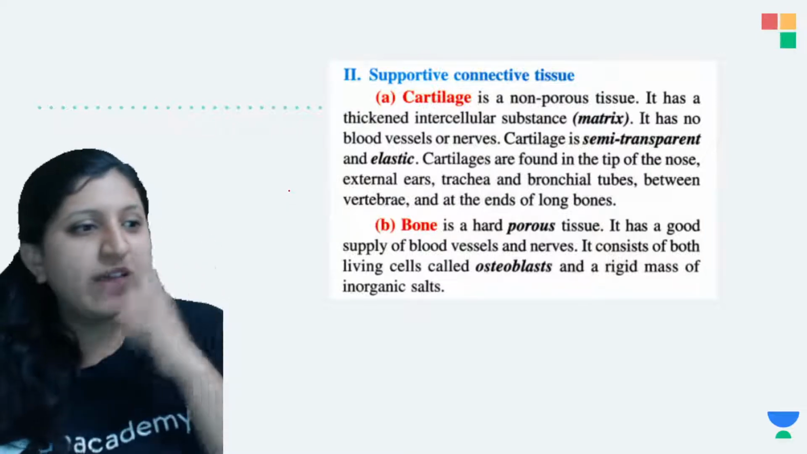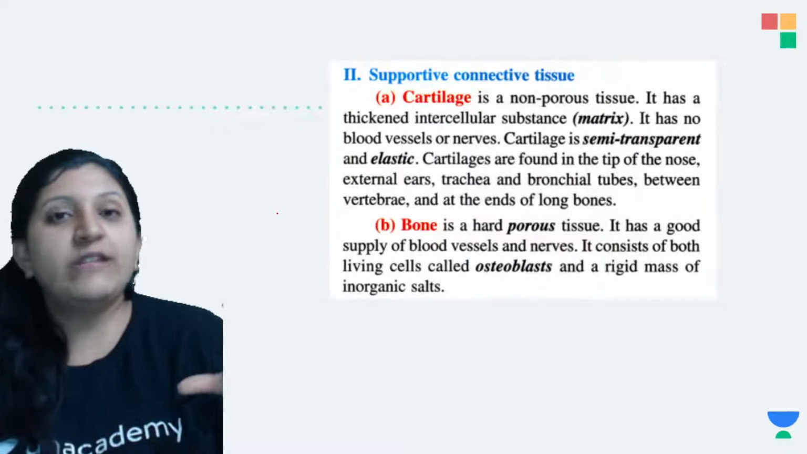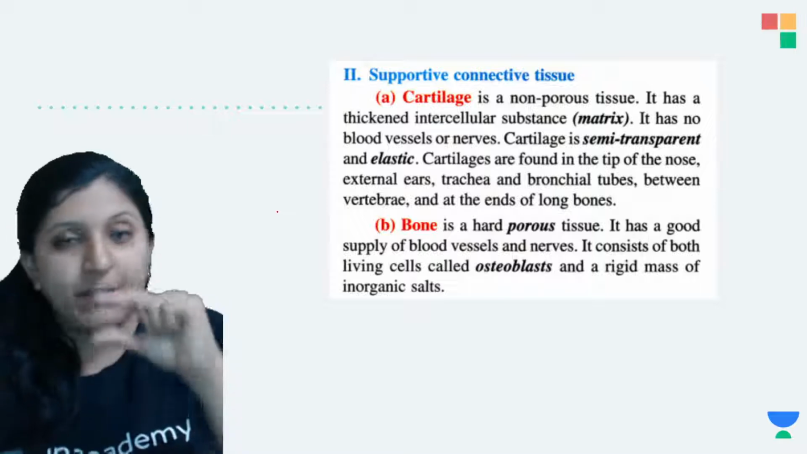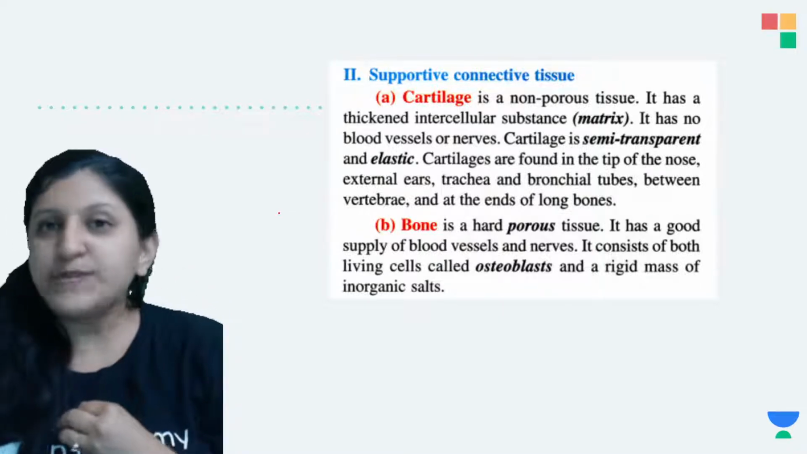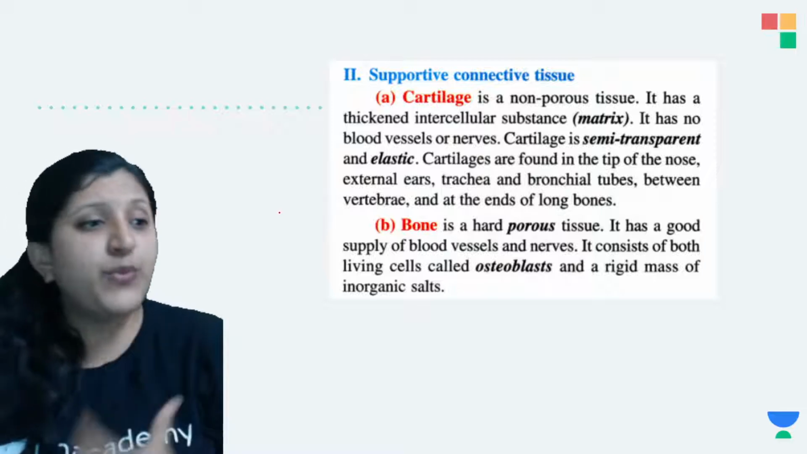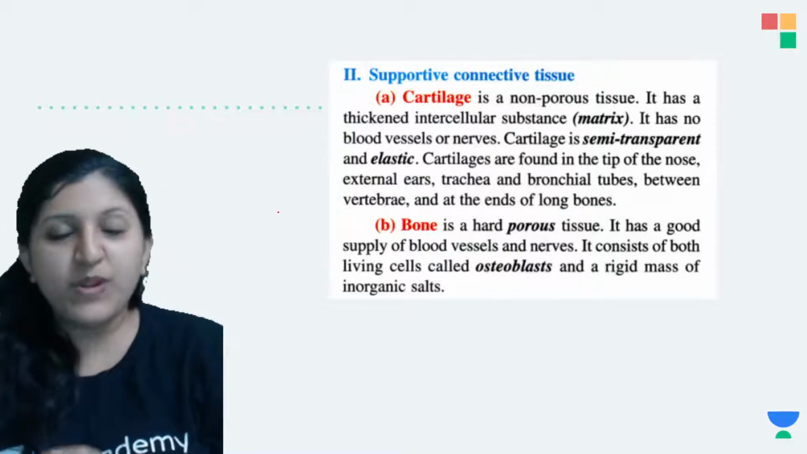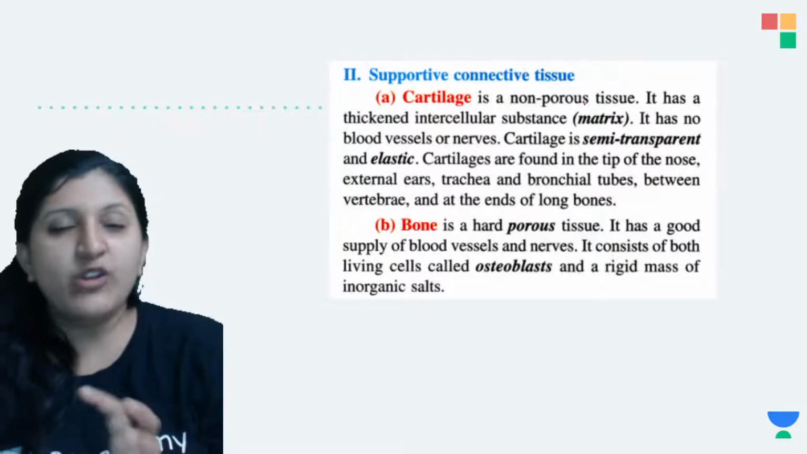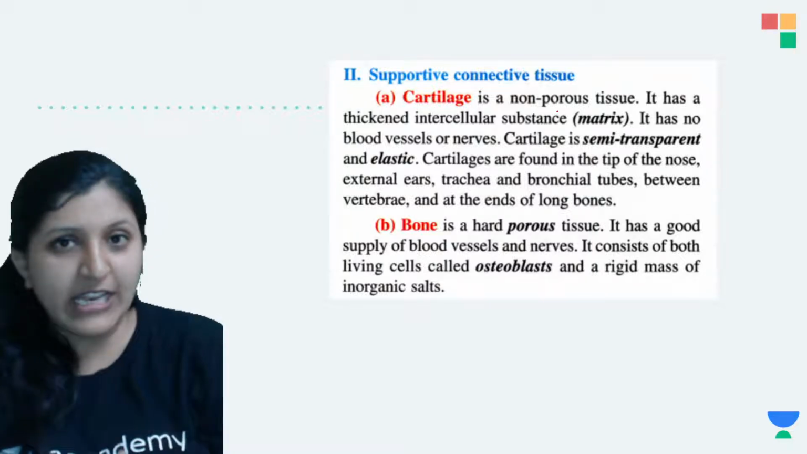Other than the pinna and the nose, in the trachea you can find a cartilaginous support. Between the vertebral bones you can find a cartilaginous support. Between the rib cage there is also cartilaginous support. And some bones, not each and every bone, will have a cartilaginous covering.